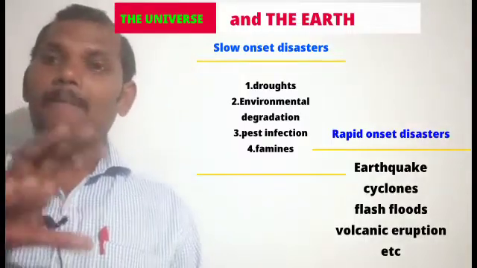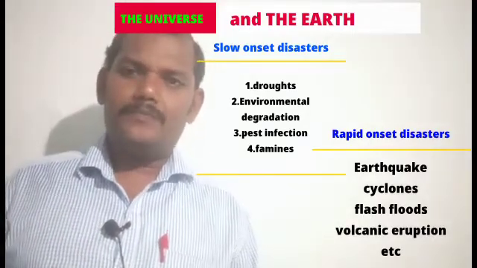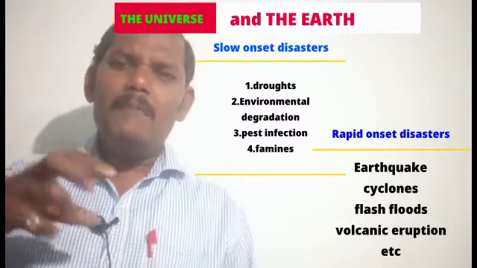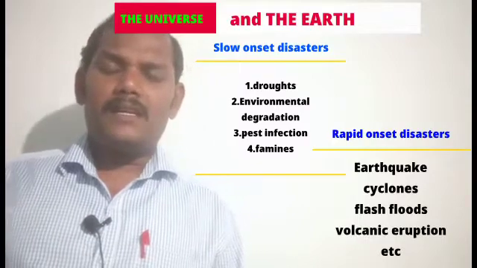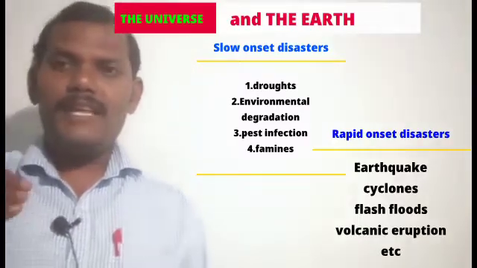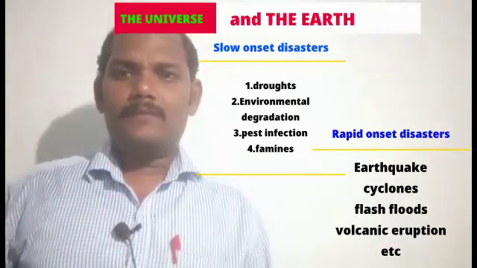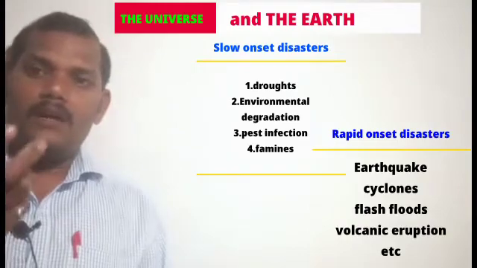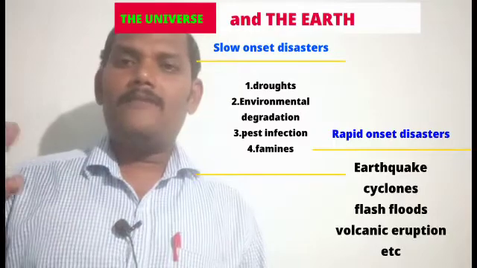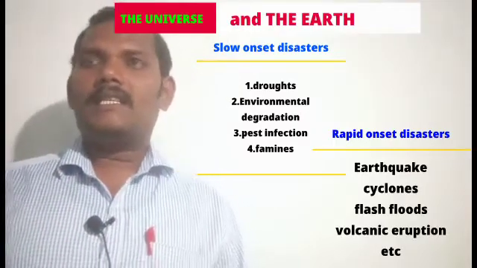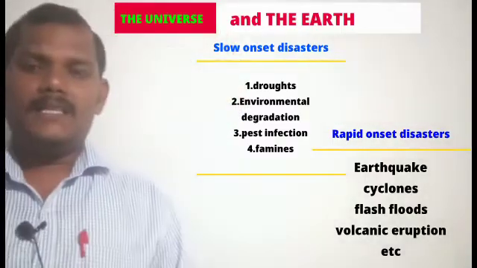Second, rapid onset disasters mean very fast action, very fast. We cannot imagine these types of disasters, like earthquakes, very fast. It causes more and more damage. And volcanic eruptions, and floods are also very rapid onset disasters. These are called slow and rapid onset disasters.